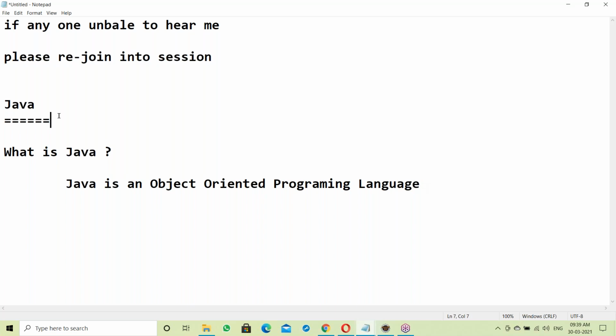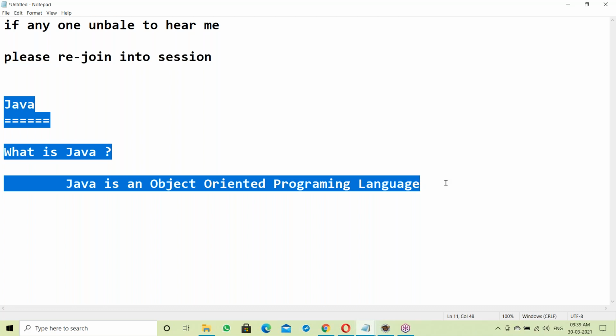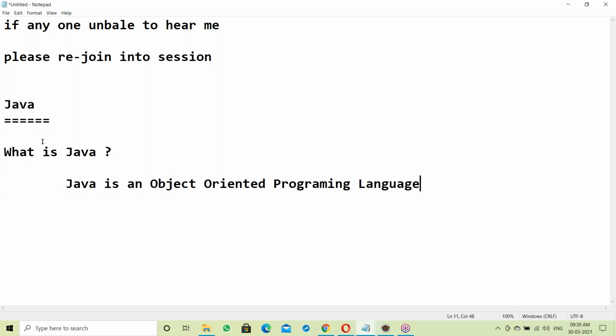Okay, so Java, what is Java? We will start the actual topic today. Yesterday the complete overview was discussed. The simple answer is that Java is an object-oriented programming language. But let us see when Java was released, what the different versions of Java are, and what exactly Java contains.